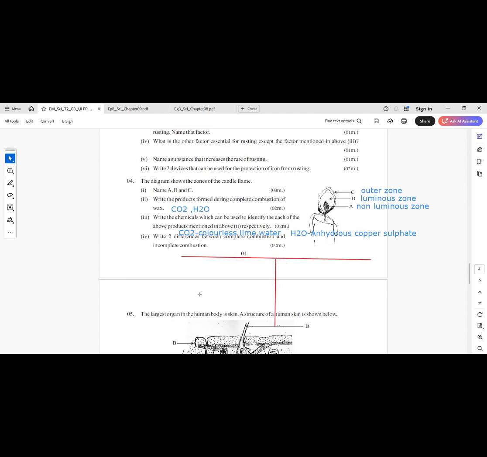One side you can mention as complete combustion, the other incomplete combustion. The difference: complete, high energy produced.